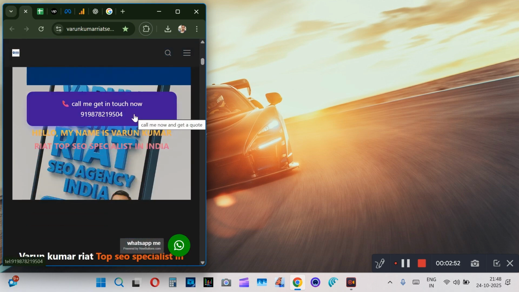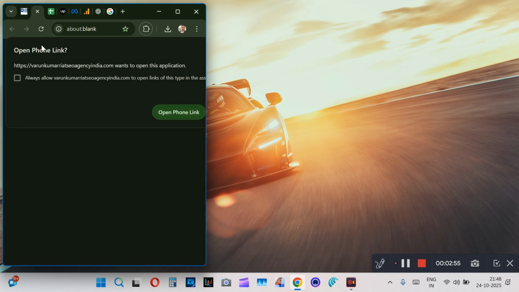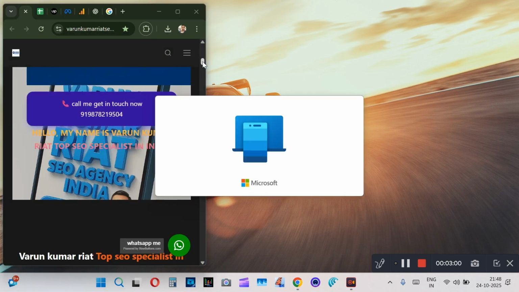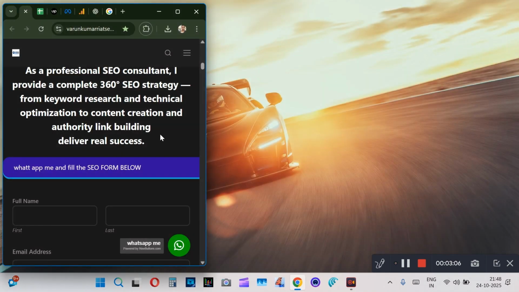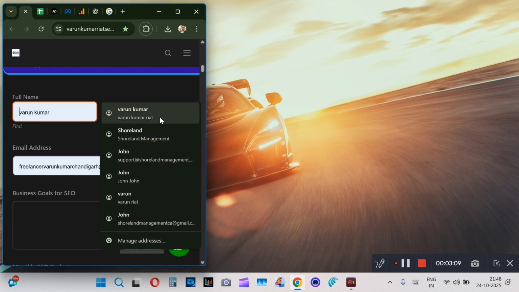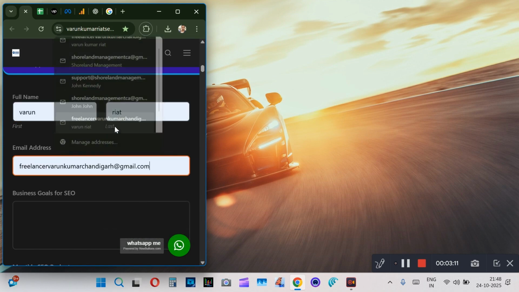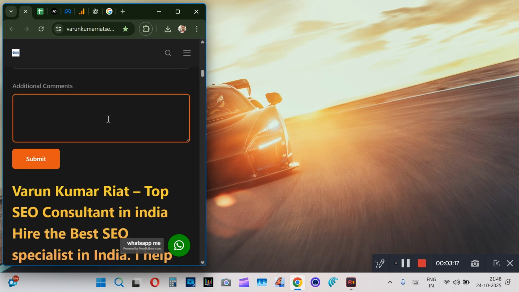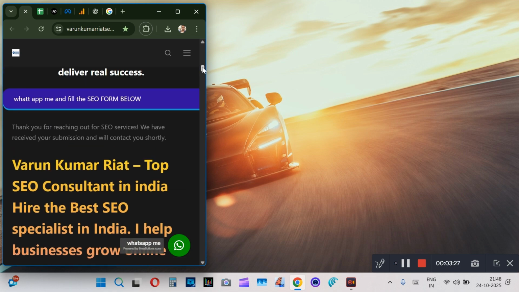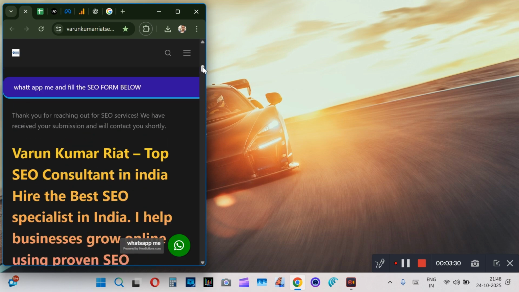This is another get in touch button. I click on it, and it goes to the call. Then we have a form over here at the start. So the call is gone, then I have a form over here. The form is working. You put in the details and click send. Submit. The form goes to the email. So the form has been filled.